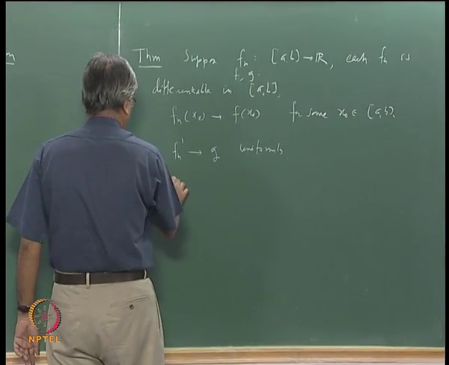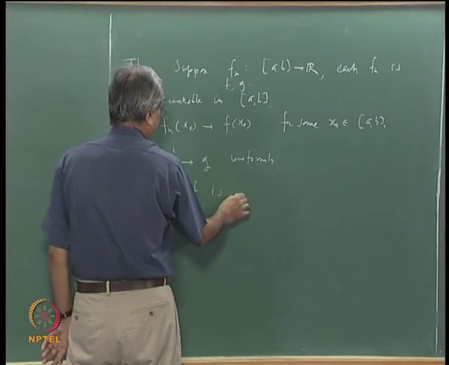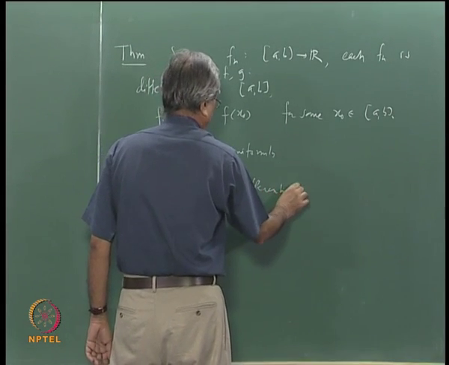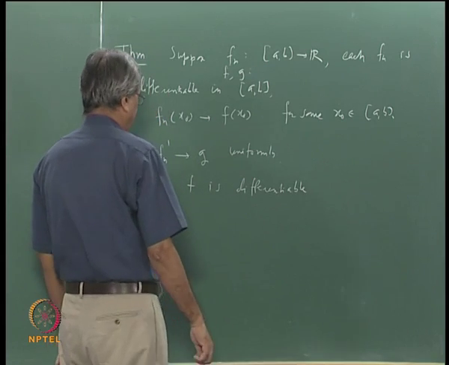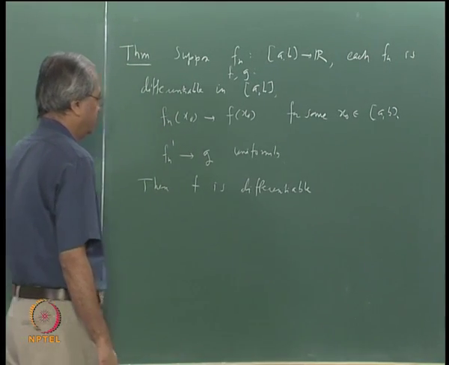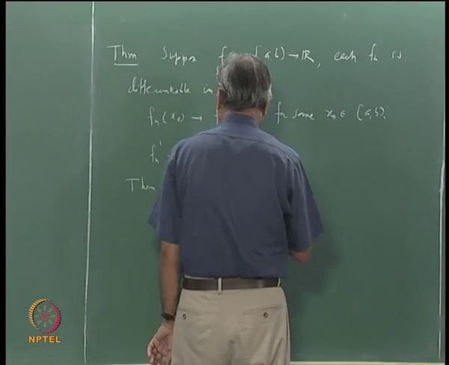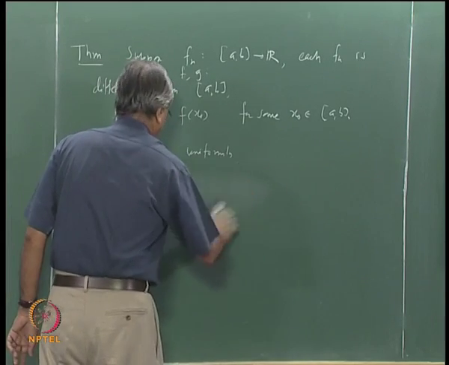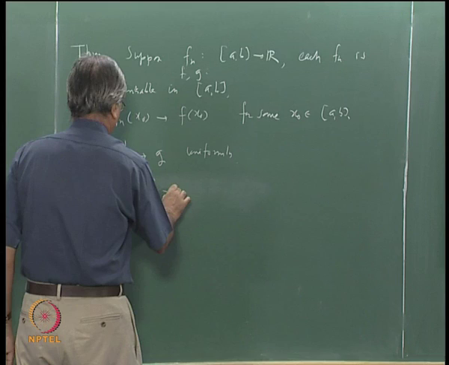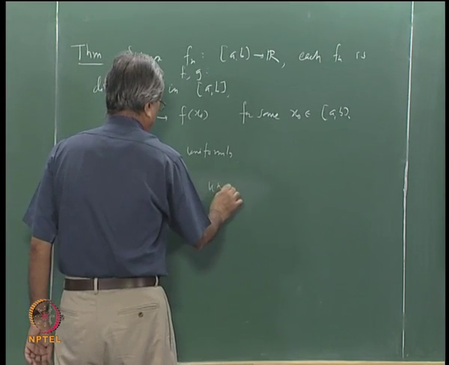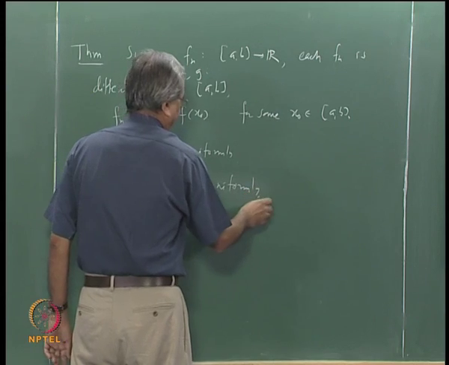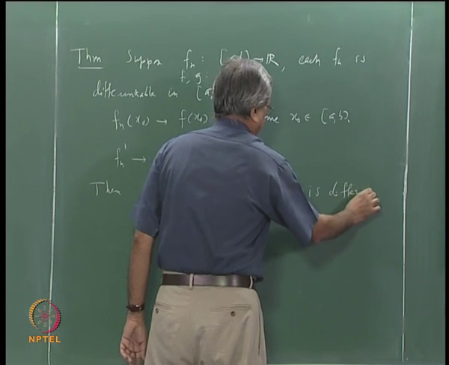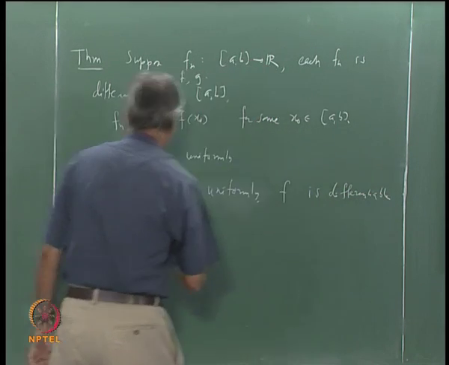Then f_n converges to f uniformly, f is differentiable, and f prime is equal to g.